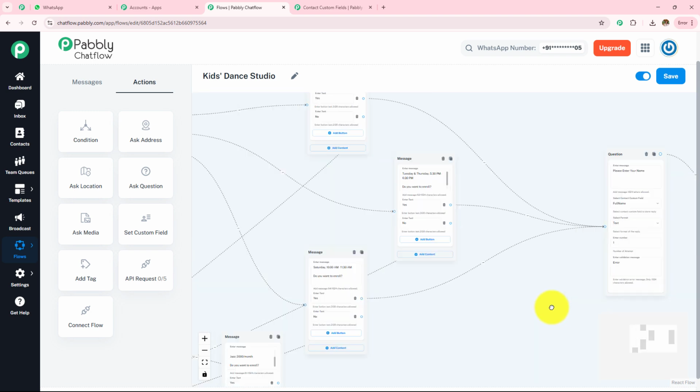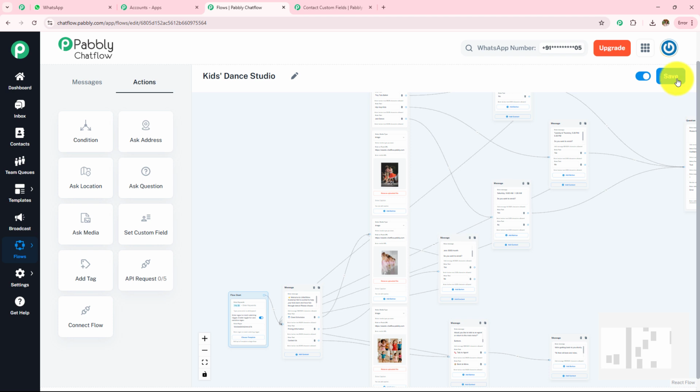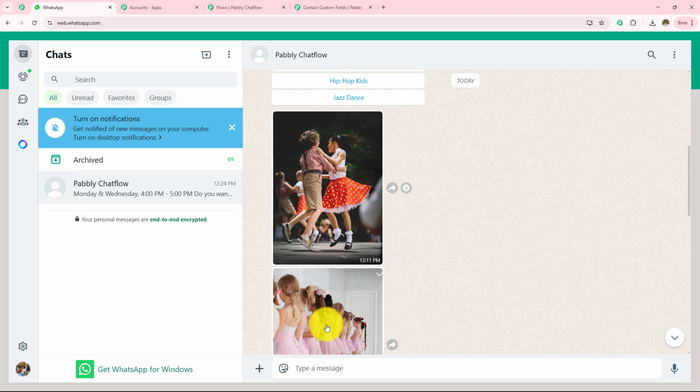So here we are done with creating all the buttons and messages, and now it is time to test this. Before that, I have renamed this flow to Kids Dance Studio by clicking on this pencil, and it is very important to know that this flow is active. If the flow is inactive, the messages will not be sent as the flow will stop. So it is very important that we keep this active and then we save this flow. So flow updated successfully. If the flow is not saved, the messages will be lost and will not be sent. I'm quickly going to open my WhatsApp and we are going to send the message.